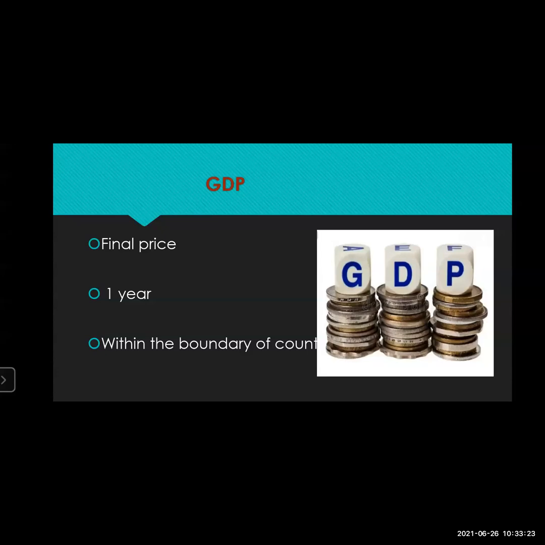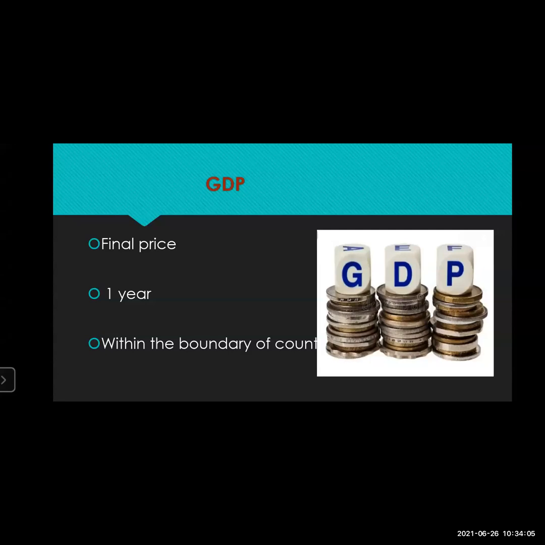GDP is not counted according to the calendar year, but the financial year. Now, what is the calendar year and what is the financial year? The calendar year starts from where, students? From January to December. That is our one calendar year, January, February, and so on, which finishes in December. While what is the financial year? The financial year starts from April. If it starts in April, it will end in the next March, next year's March. That is called the financial year.